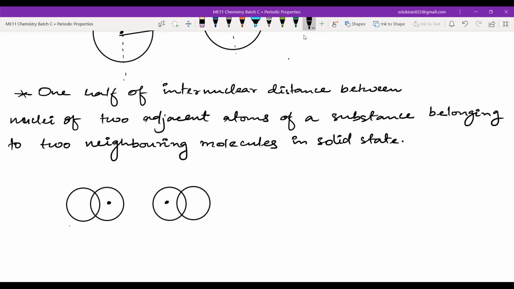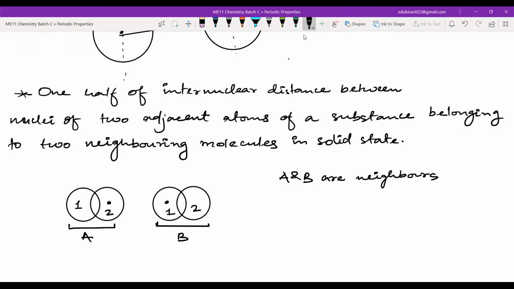So first of all, you have to identify that this is a molecule and this is a molecule. Okay, this is A and let us say this is B. Now, A and B are neighbors. A contains 1 and 2, and B also contains 1 and 2.